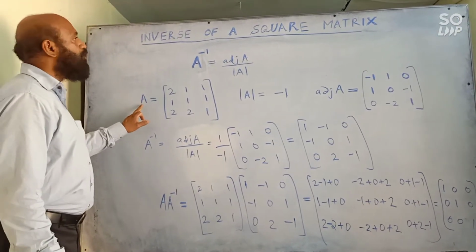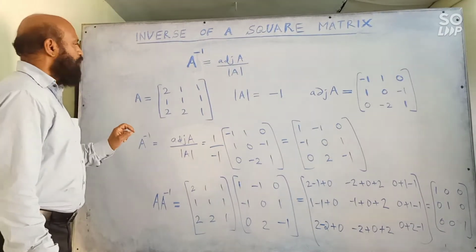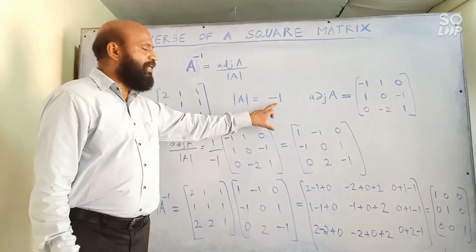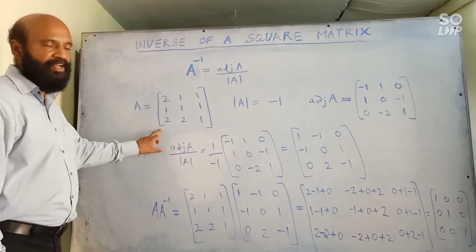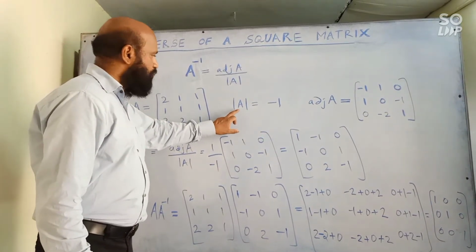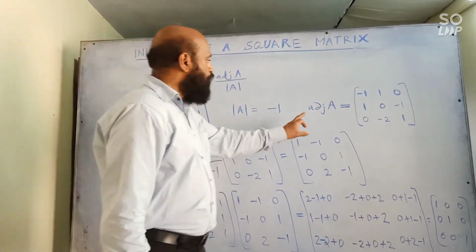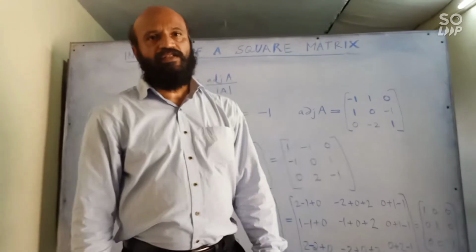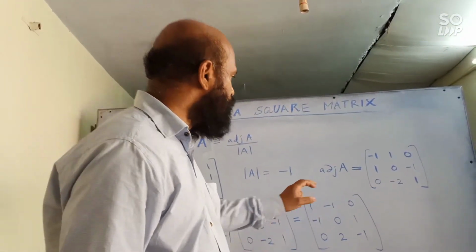You are given a square matrix of order 3. Determinant of this matrix is -1. Since already I showed that, I am not again working it out. Determinant of A is -1. Adjoint of this matrix is this one. This also in the last class I have worked out, so I am not showing it once again.